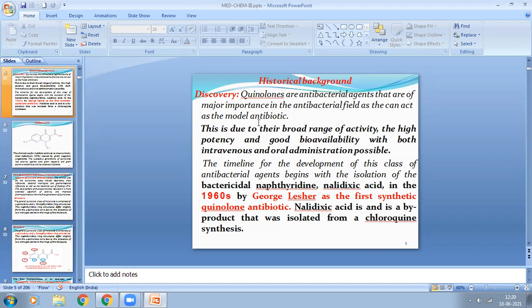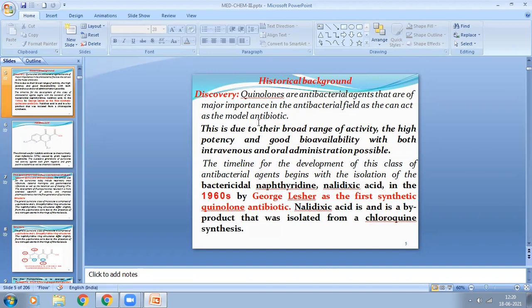Remember, the first synthetic quinolone antibiotic is called nalidixic acid, and this is a derivative of the naphthyridine nucleus.